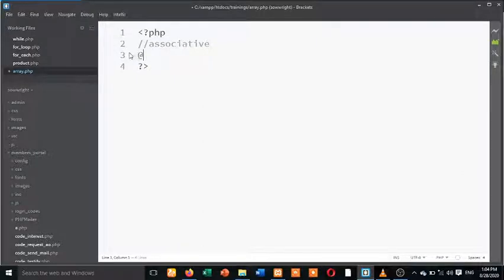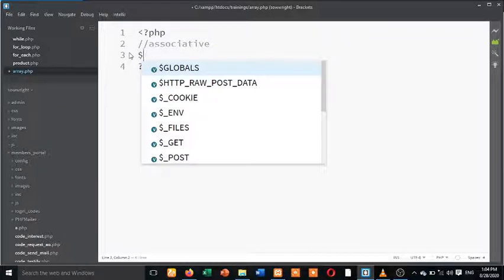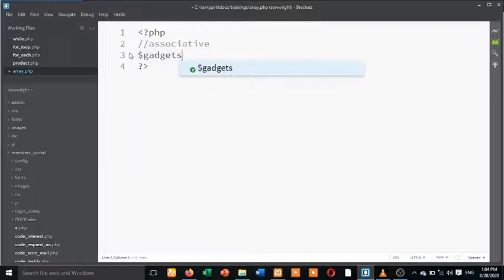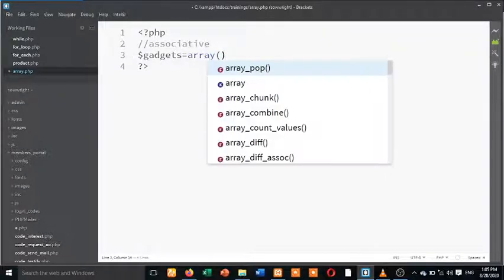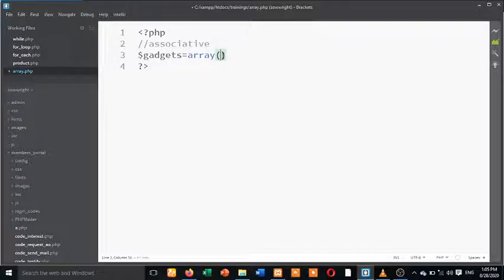Let's take for example, I declare an array. Let me declare another array. I call it gadgets. You understand? How do you declare an array? Gadgets is equals to array. Use the array function. If I don't get this now, I won't know. We have different kinds of gadgets. We have monitor, we have keyboard, we have maybe laptop. What other gadgets? Let me use mouse. Now, this is an index array.